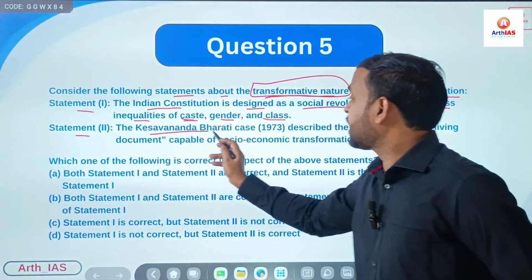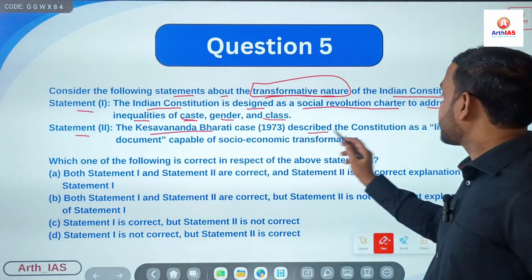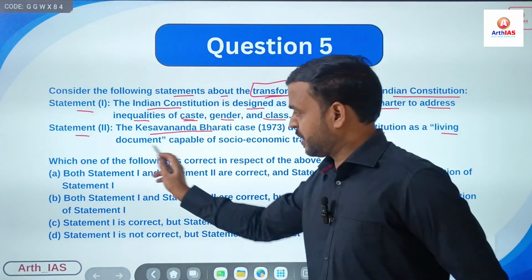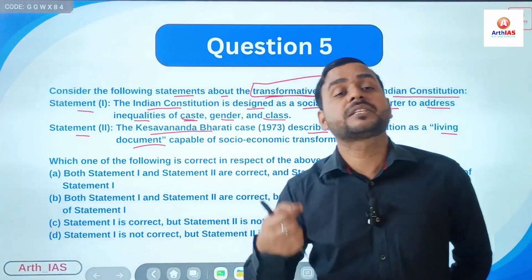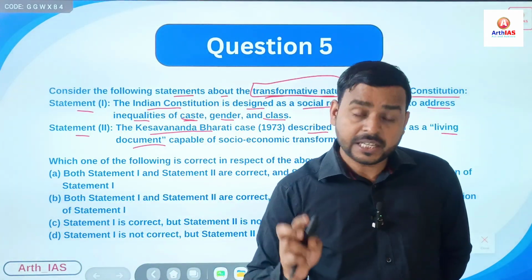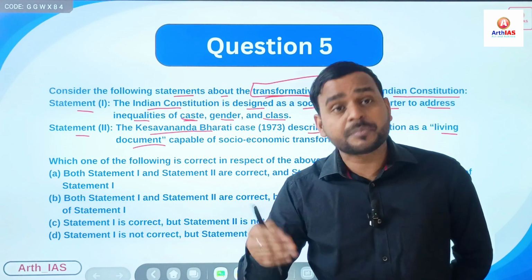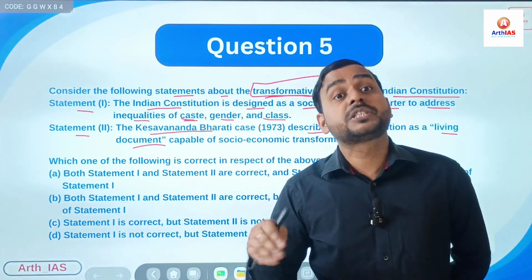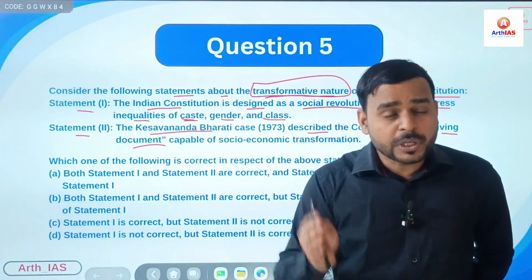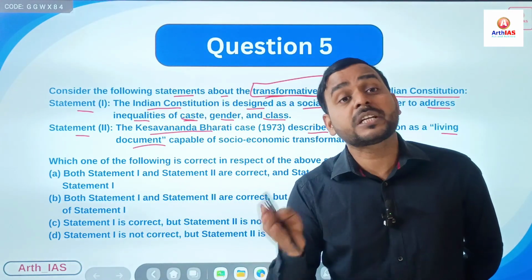Second, the Keshavananda Bharati case 1973 described the constitution as a living document, capable of socio-economic transformation. Obviously, the Indian Constitution is considered a living document, right? Because it is a living or organic document, over the period of time it has evolved, it has changed or included certain provisions which were not included initially.